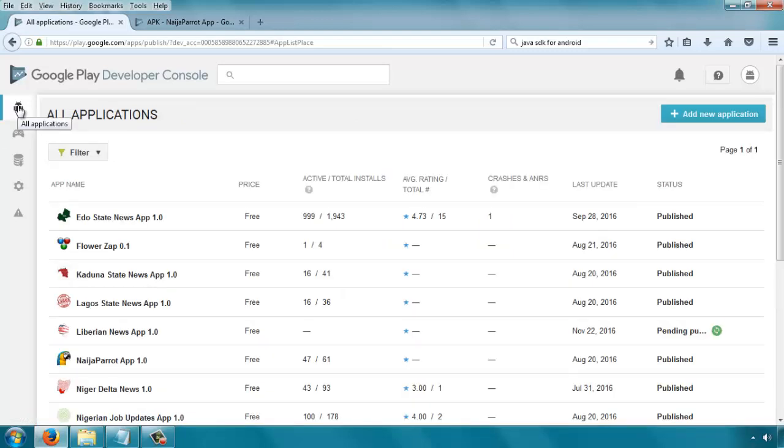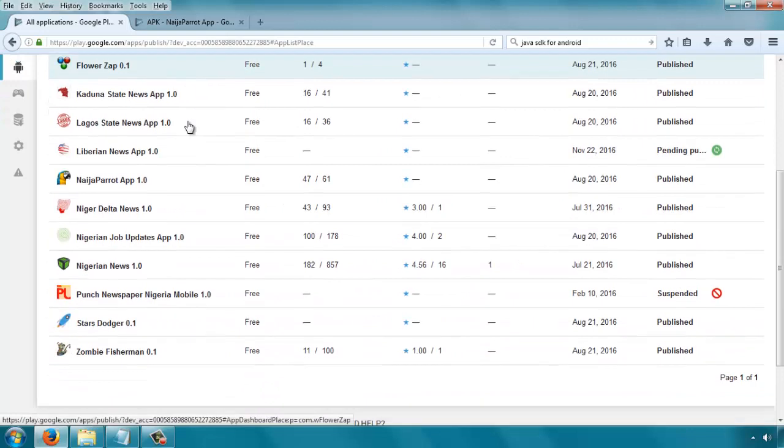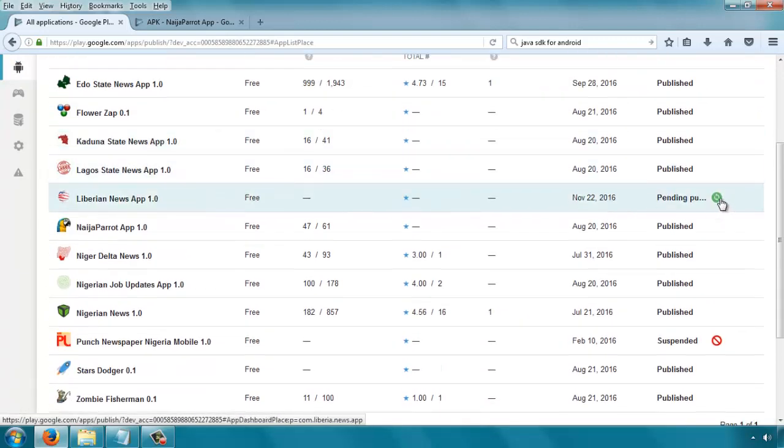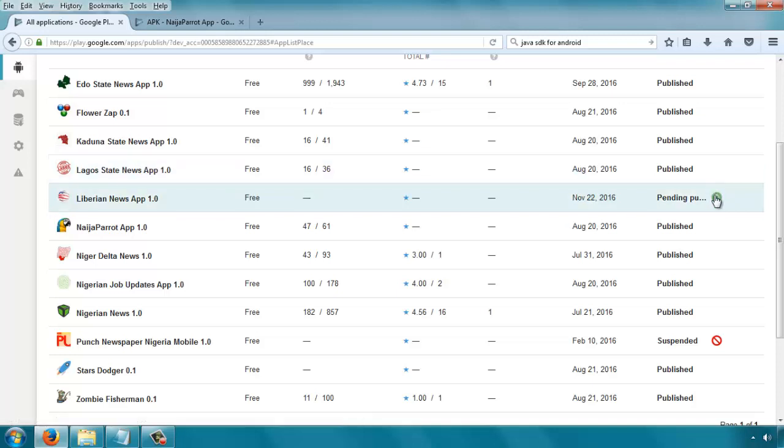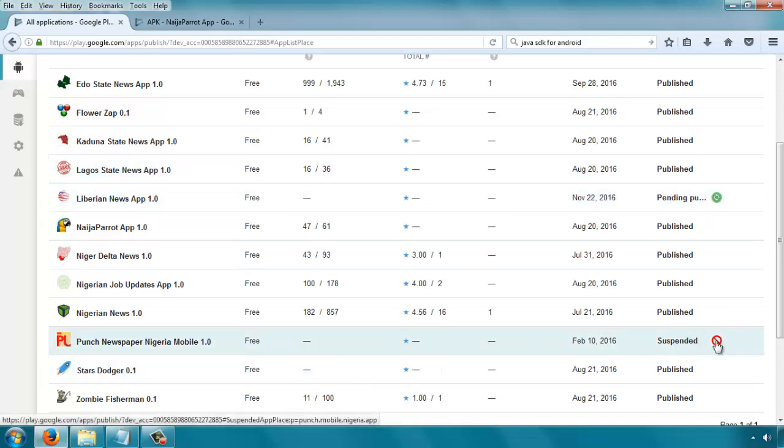And if you click this Android icon here, it will bring you back to all your applications. So if we go through now, we'll see this is our new app telling us that it's pending. So when it has been accepted, you see it showing as published. If it's not accepted, it may show as suspended.